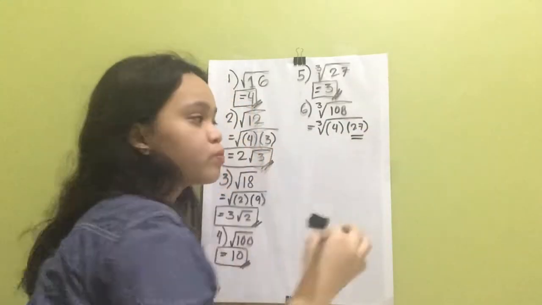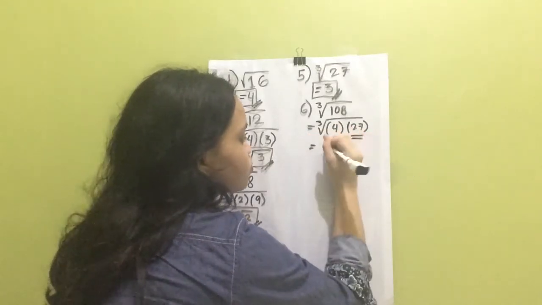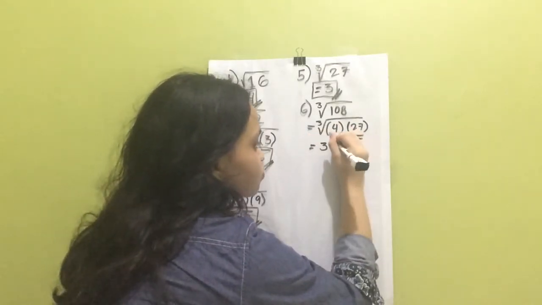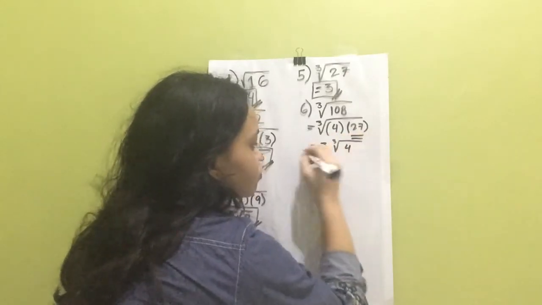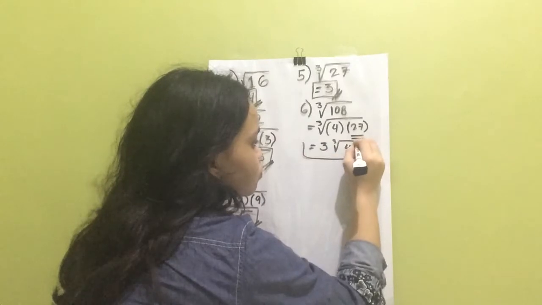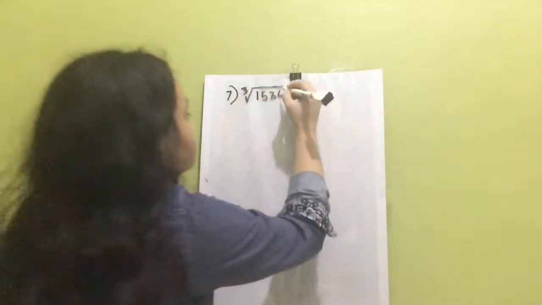So since 27 is a perfect cube, while 4 is not a perfect cube, multiply it with each other will give you an answer of 108. You can take out 27 out of the radicand, which the result will be 3 cube root of 4.